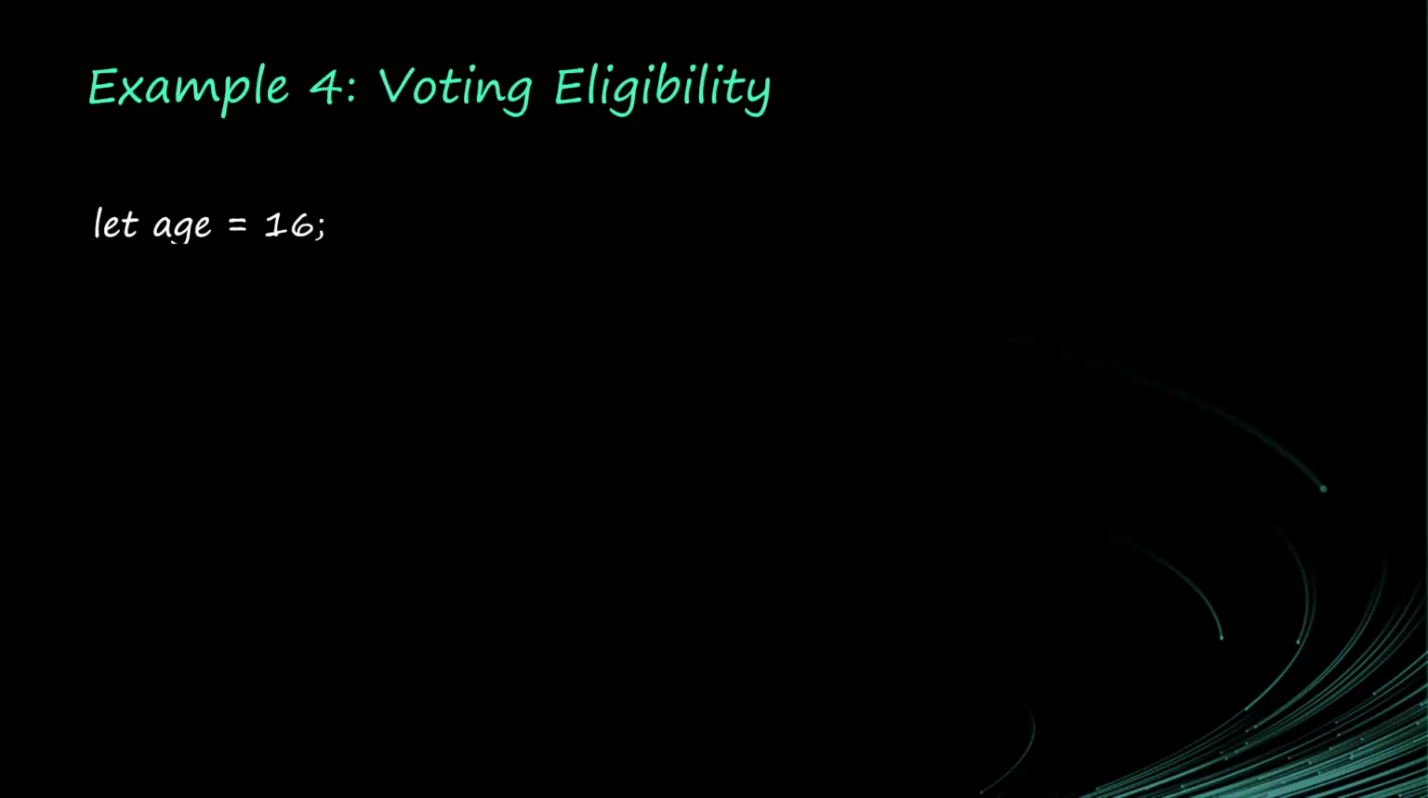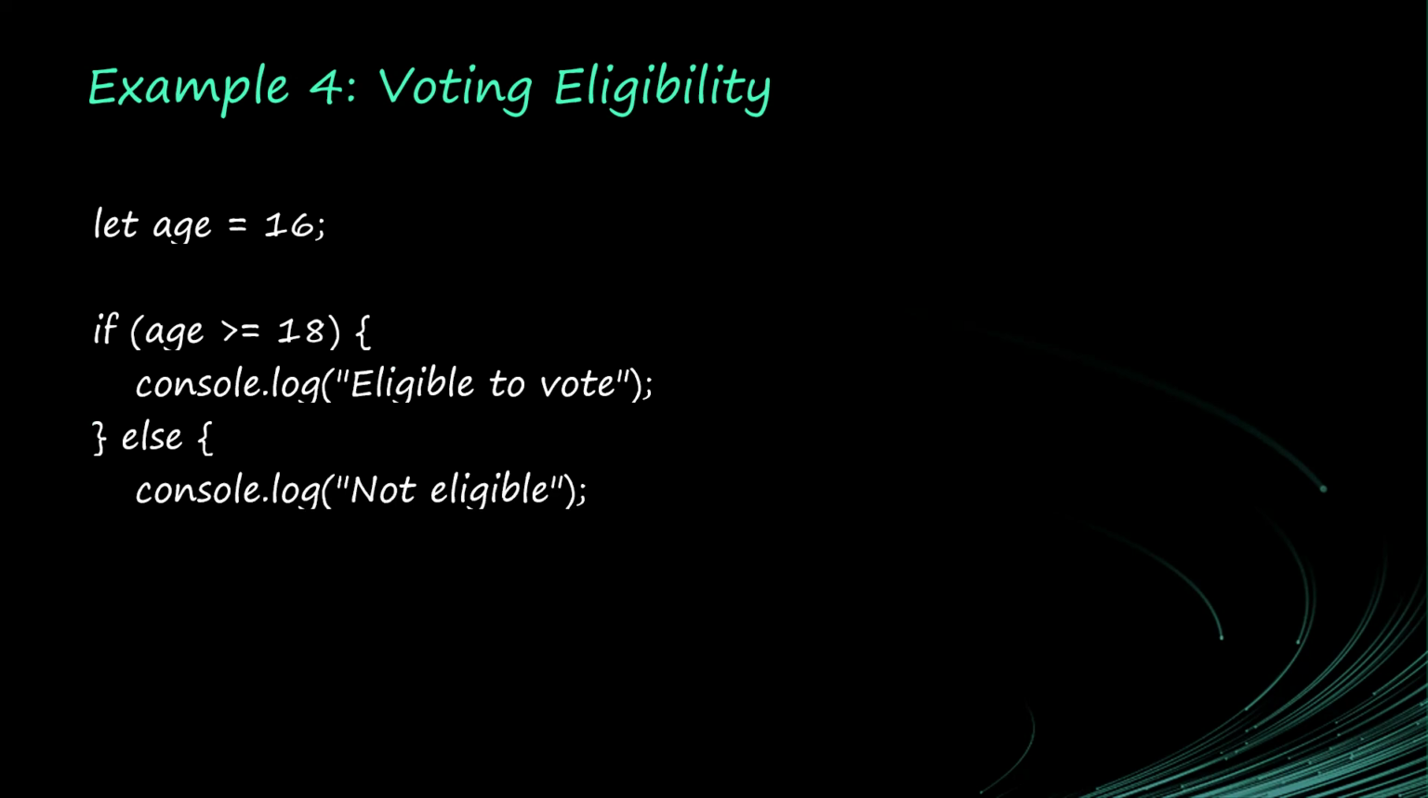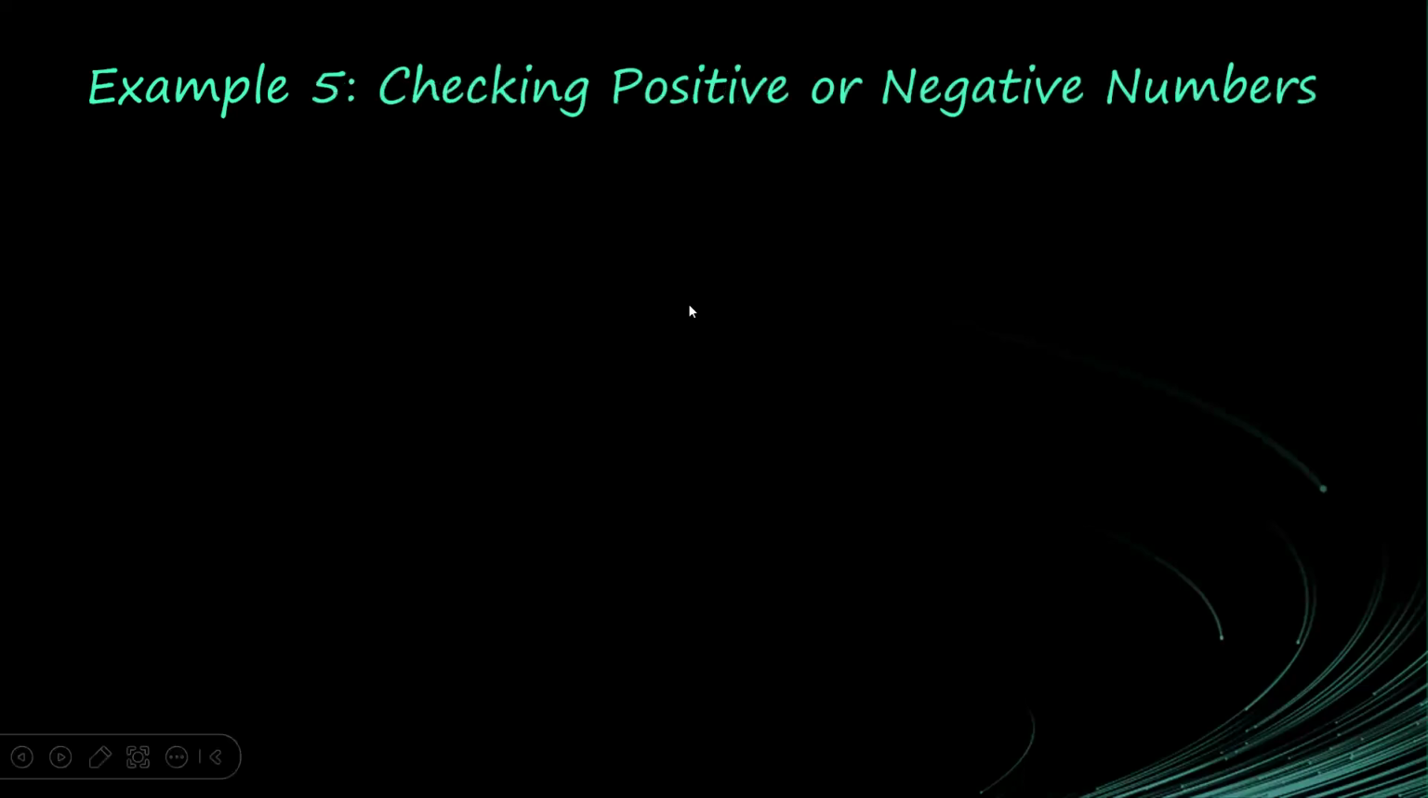So age is 16. So if age is greater than or equal to 18, in this case, this will not be true because 16 is not greater than 18. So "eligible to vote" will not be there. So "not eligible" would be consoled, okay, will be written to the console.